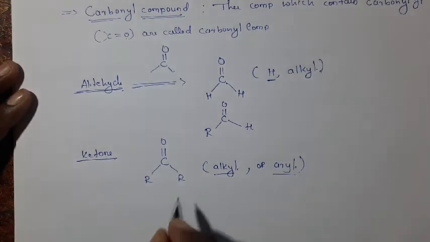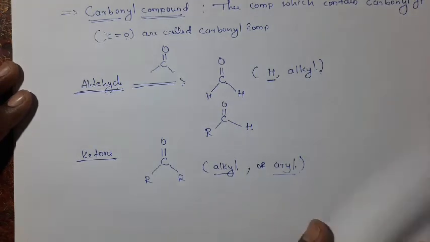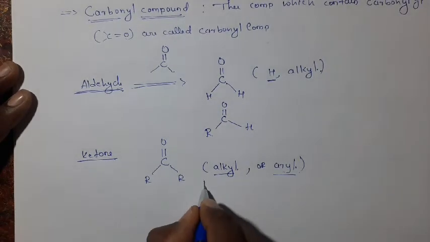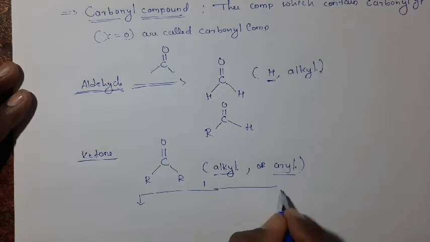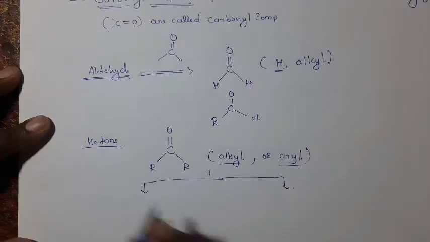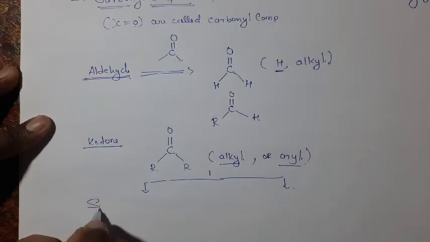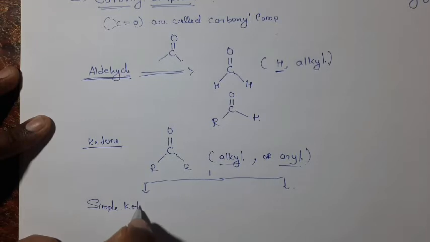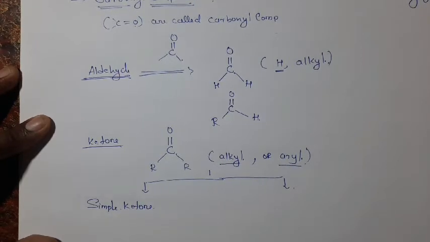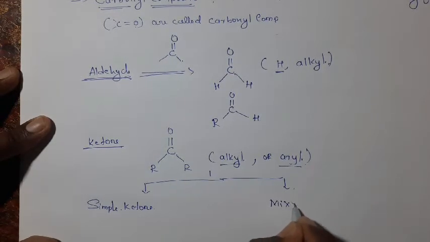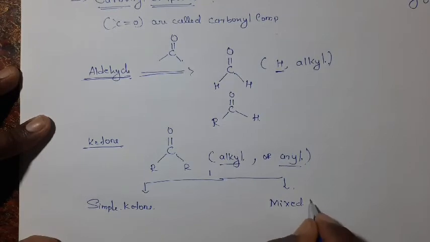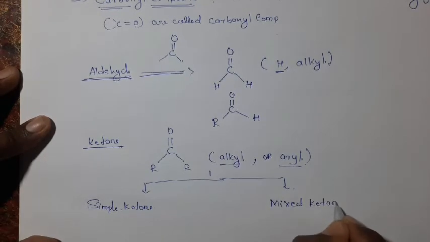Again, ketones are classified into two types. Which are those? Simple ketone and mixed ketone.